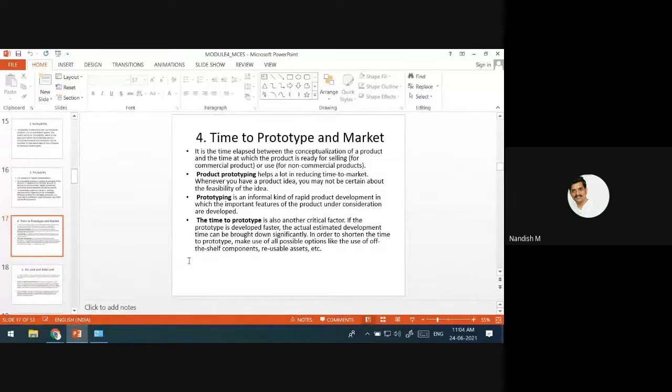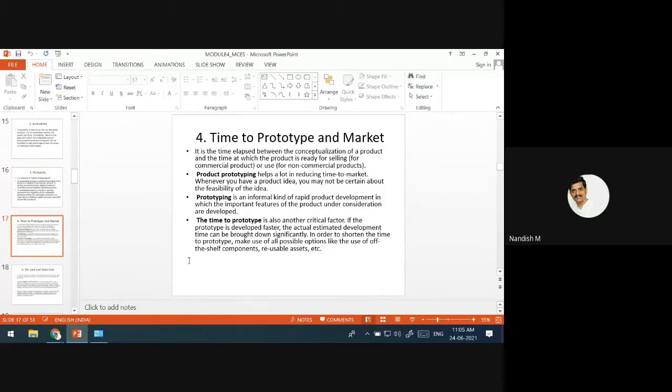The next thing is time to prototype. See, this time to prototype on the market is, in the company, you are going to design one product. Okay, the design is over, development is over. Now it is ready for coming to the market.